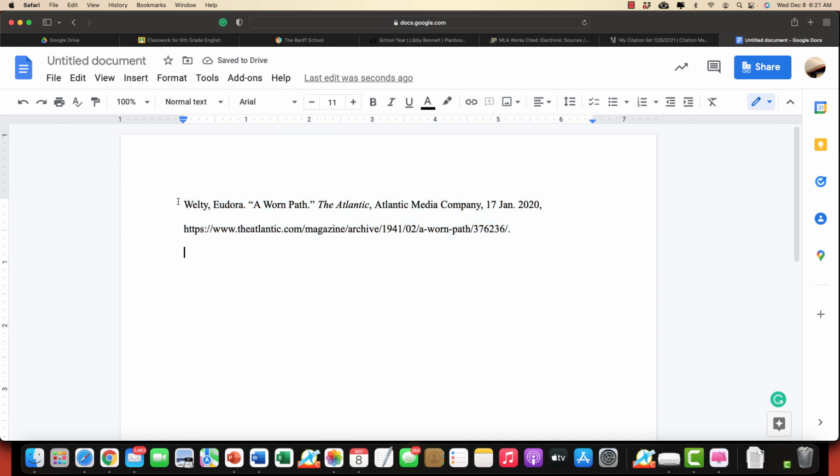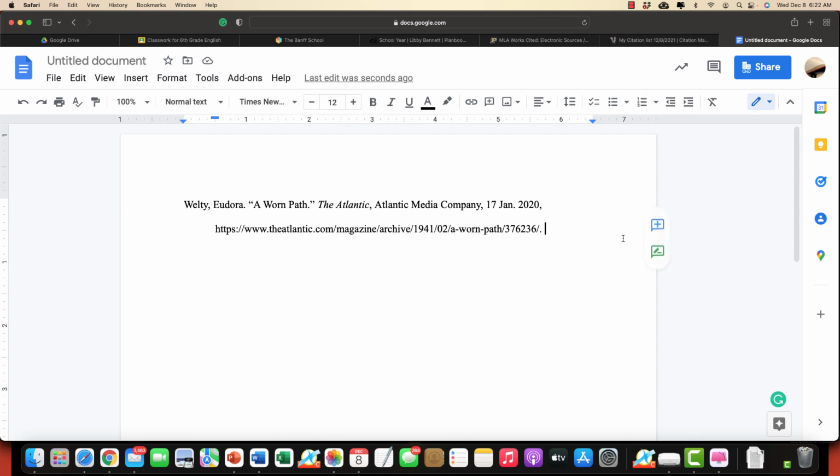Okay, and then on the Google Docs app, this needs to be put back together so you can insert and enter, and then you can tab over. One tab makes it a hanging indent. So each citation will begin at the left margin, and if it continues onto the second line, it goes down indented.